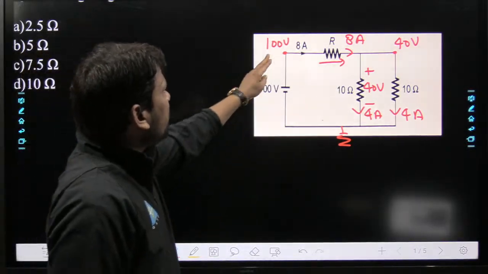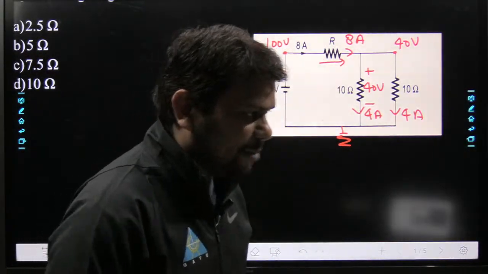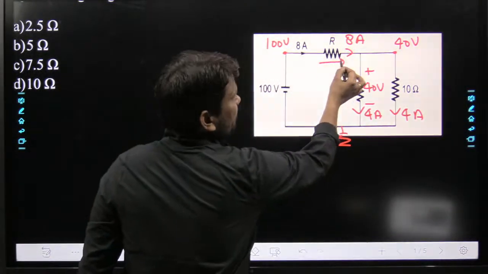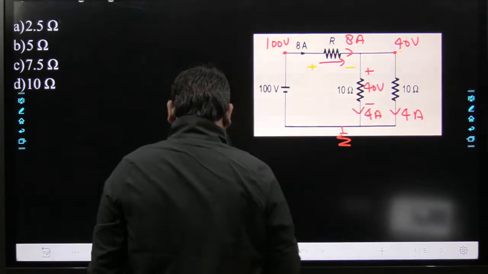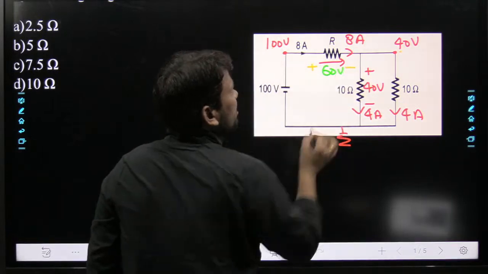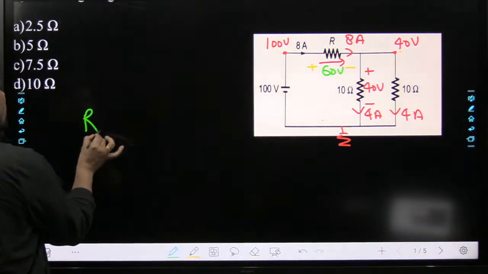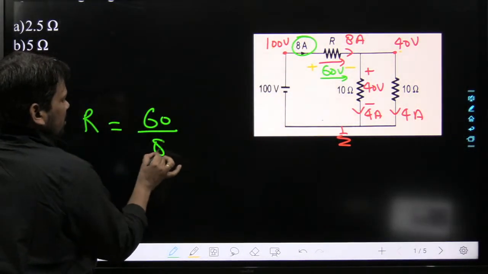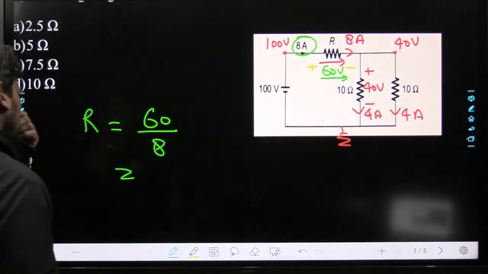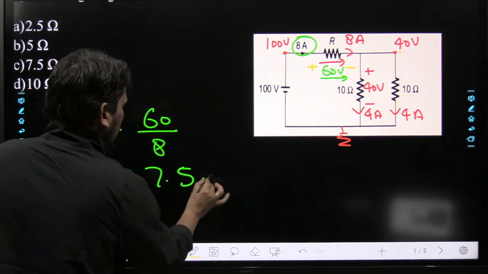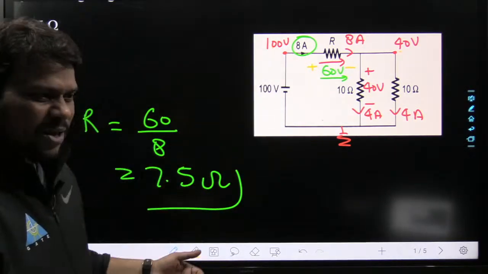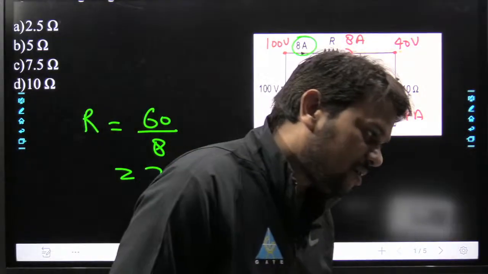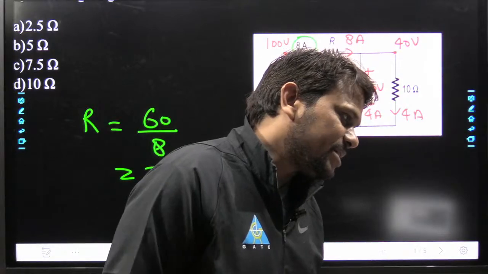Can you tell me what will be the potential difference across this resistance? Yeah, very nice. The voltage difference, 100 minus 40, is 60 volts. So what will be the value of R according to Ohm's law? 60 divided by the current, so V by I, 60 by 8, which is 7.5 ohm, our final answer. See, we didn't apply any KCL or KVL. Directly we handled this question just by Ohm's law. Hopefully this is clear.